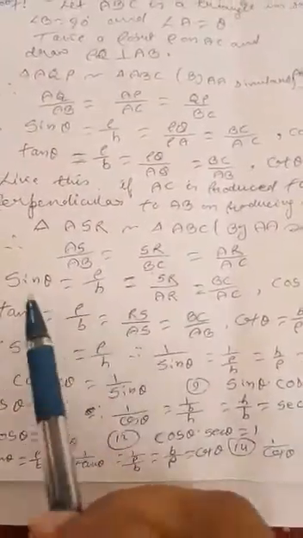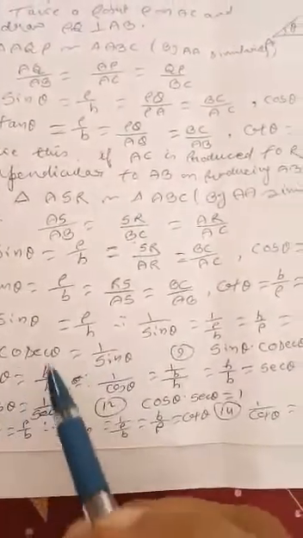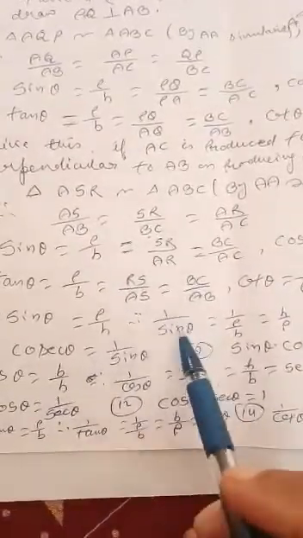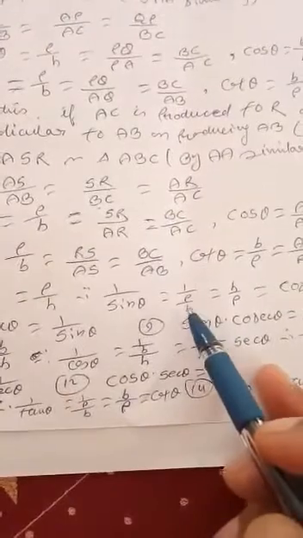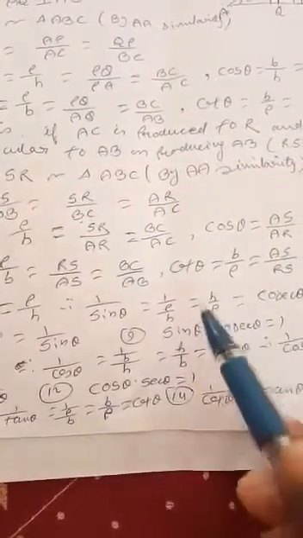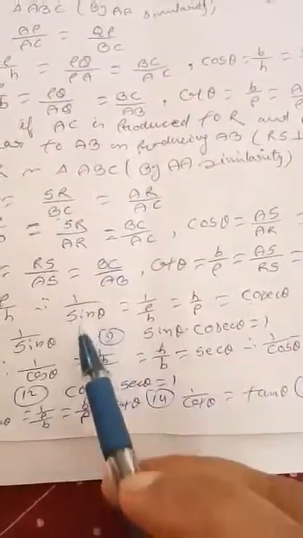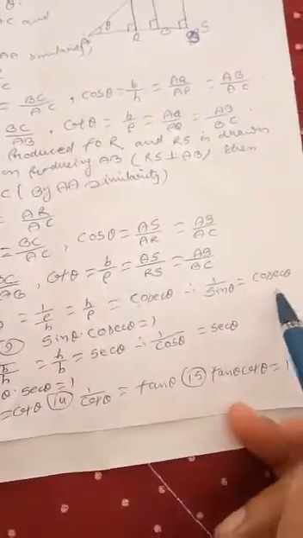Dear students, now we have to find out some more things like this. We can say cosec theta. Sin theta is equal to perpendicular by hypotenuse. Therefore 1 upon sin theta is equal to 1 upon perpendicular upon hypotenuse, and this hypotenuse will go upwards. So hypotenuse upon perpendicular is equal to cosec theta. Therefore 1 upon sin theta is equal to cosec theta.